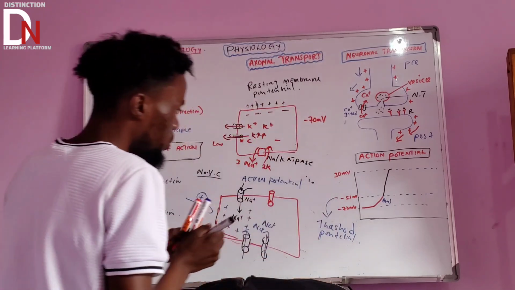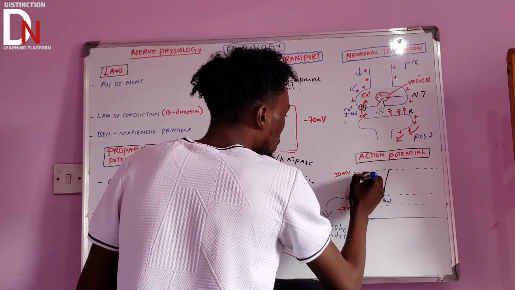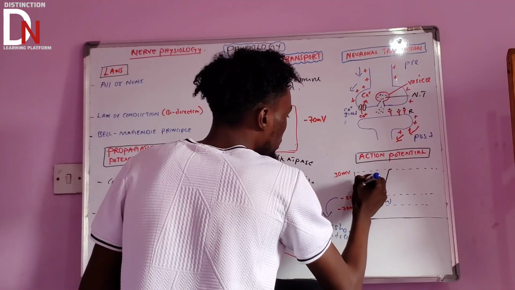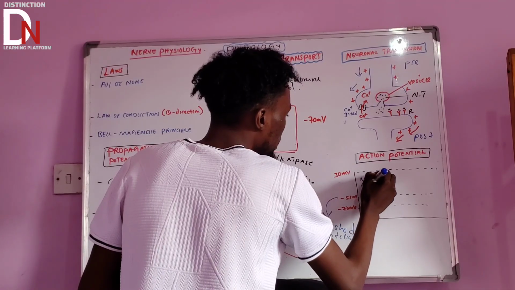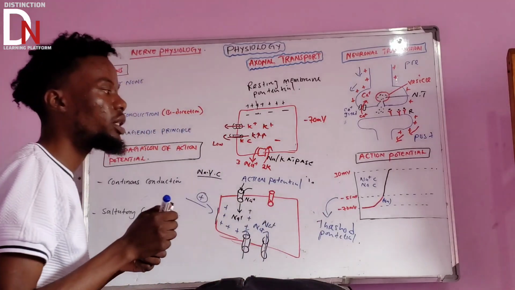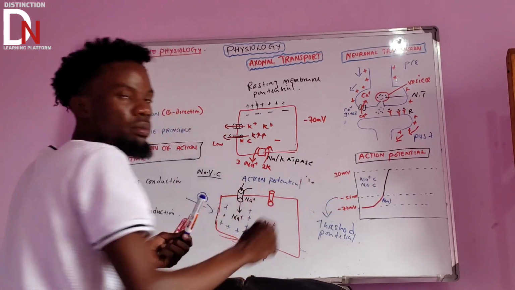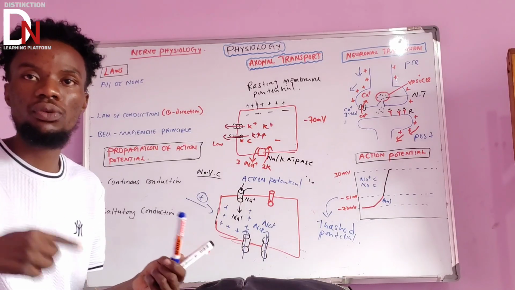Okay, this is what you are going to see. Here what we are saying is the action potential. Now what are we saying? More sodium channels open like that. So here there were a few sodium channels that were initially open. Now the moment it reaches negative 55, more sodium channels are going to open so that more sodium can rush into the cell.